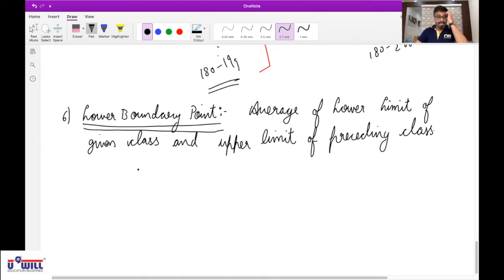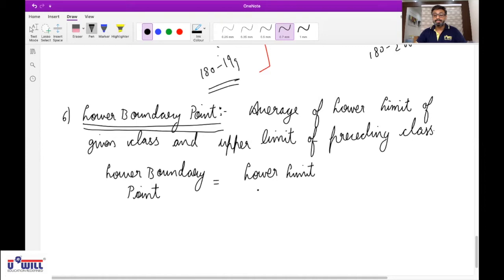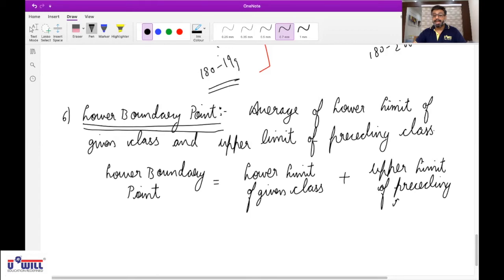Means in the formula you can say that lower boundary point is equal to lower limit of given class plus upper limit of preceding class, divided by 2.